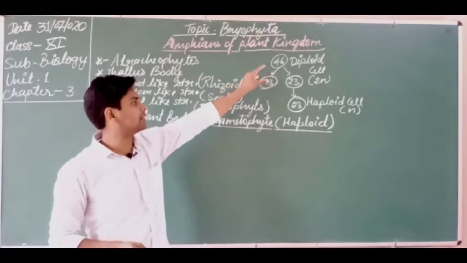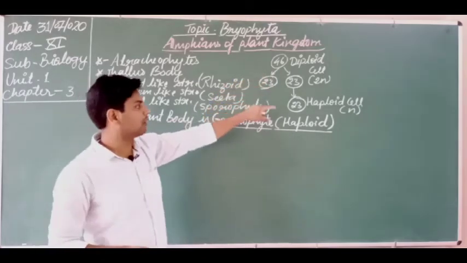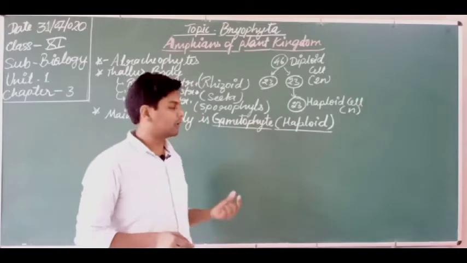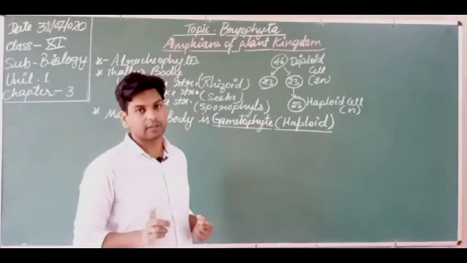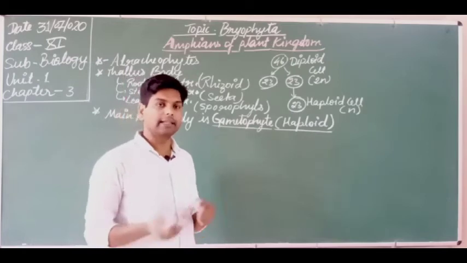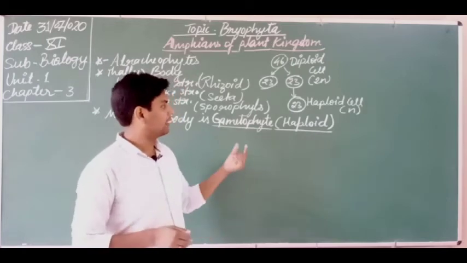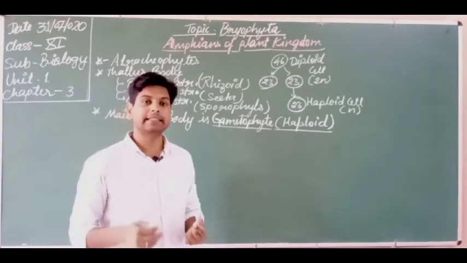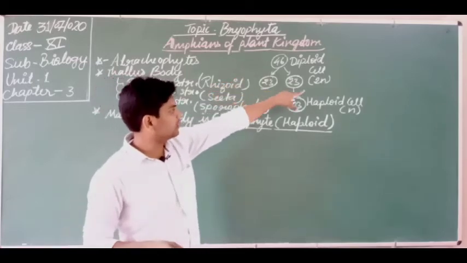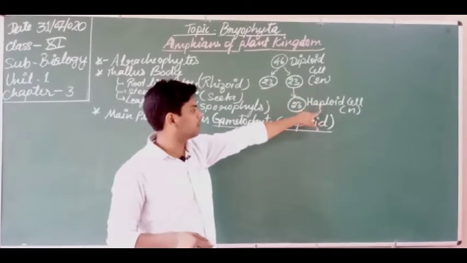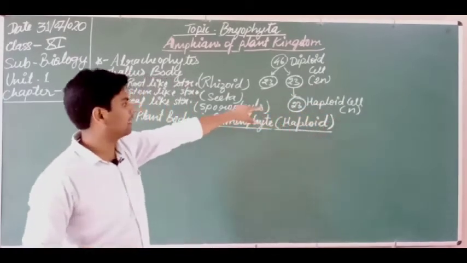Students must remember it, otherwise you will not be able to understand the haplontic life cycle and diplontic life cycle in bryophytes. We have already discussed them in algae, but in bryophytes it is in detail. So a diploid cell is denoted by 2n, and a haploid cell by a single n.